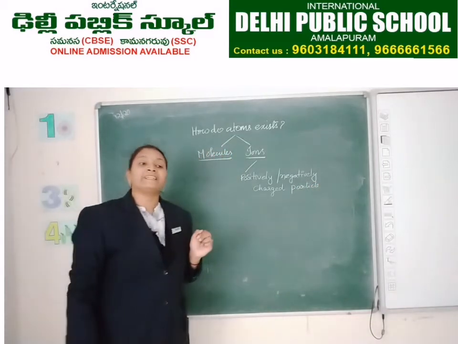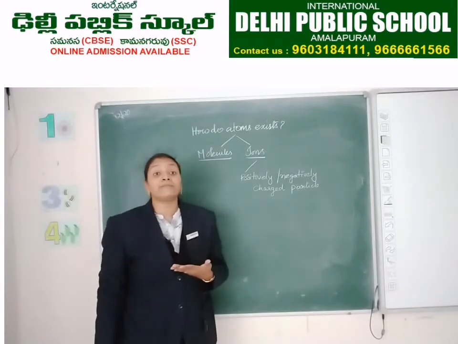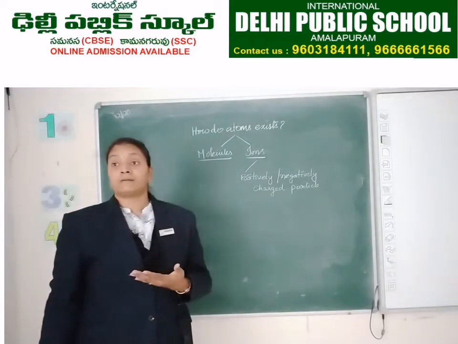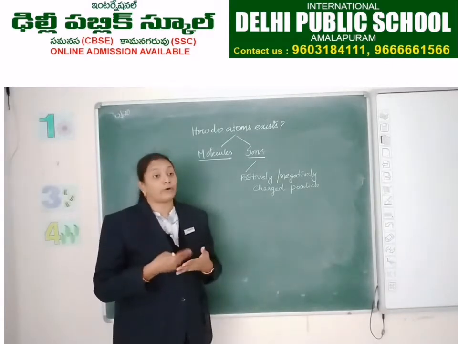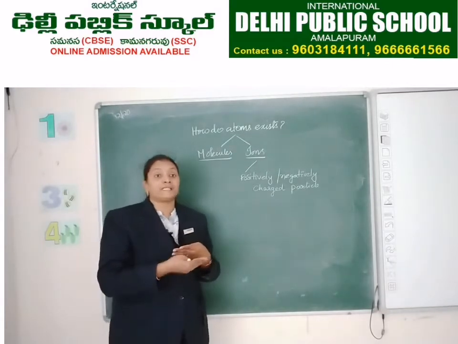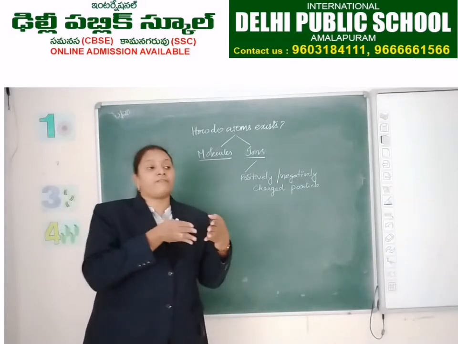As we know, atoms are neutral substances. Why is an atom a neutral substance? It contains the same number of protons and electrons, which nullifies the charge. What do you mean by nullifies?